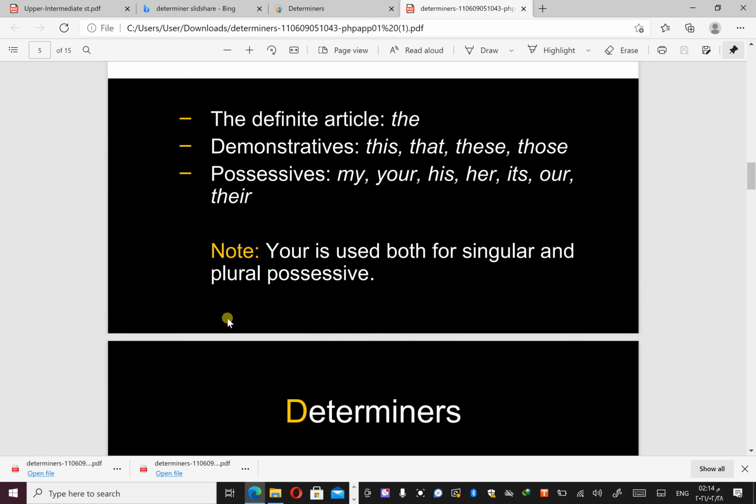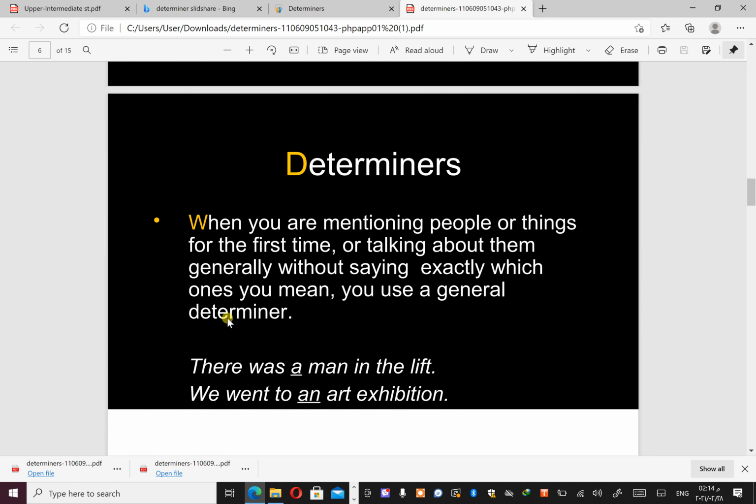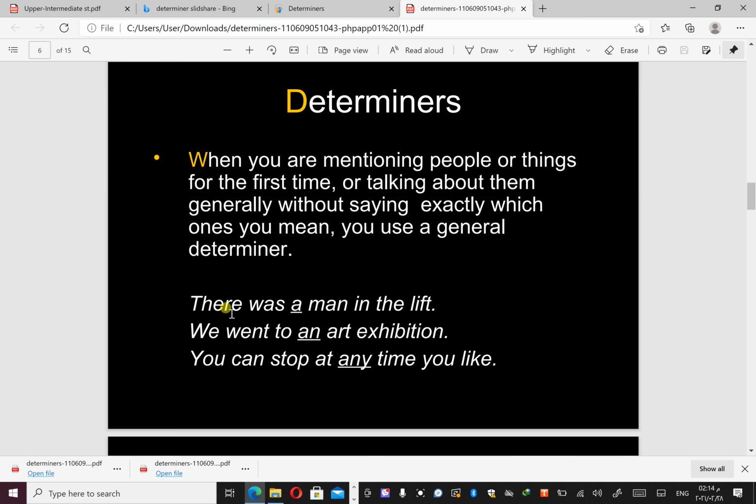Okay, and also we use a determiner when we are mentioning people or things said previously, but here we also use it when we talk about people or things for the first time, or talk about them generally, by saying exactly which one you mean. For example, there was a man in the lift. So here I use a man, because this is the first time.